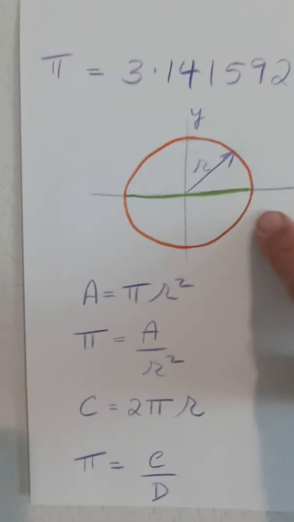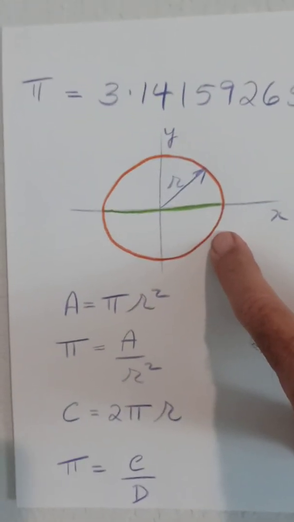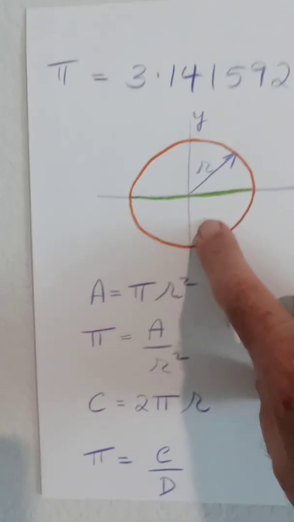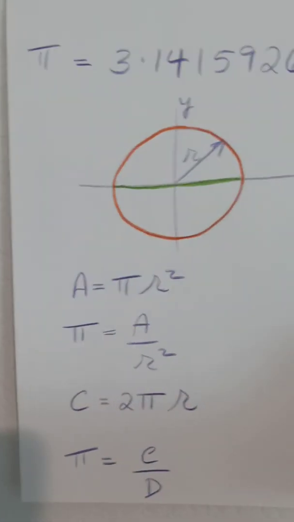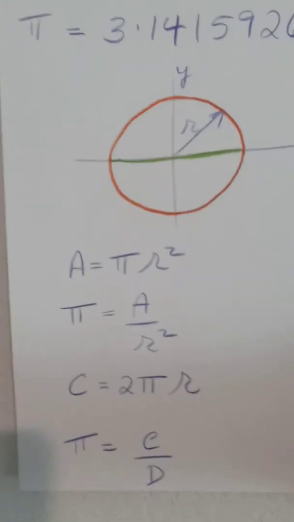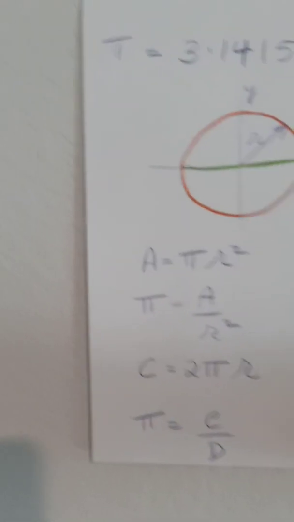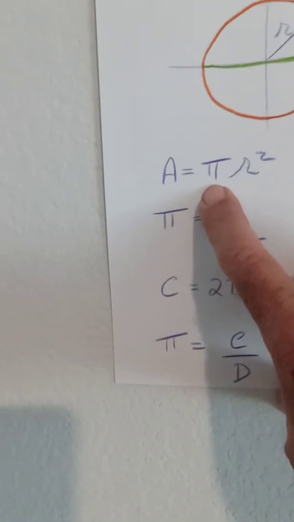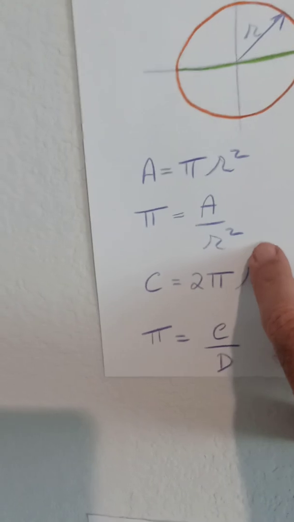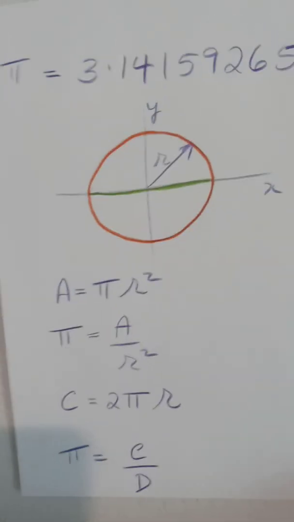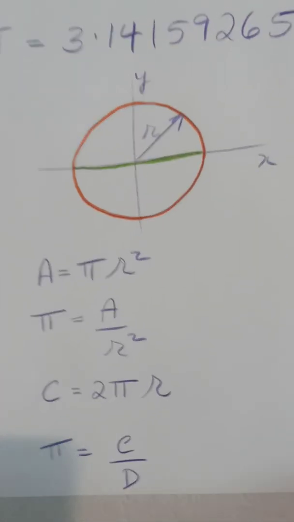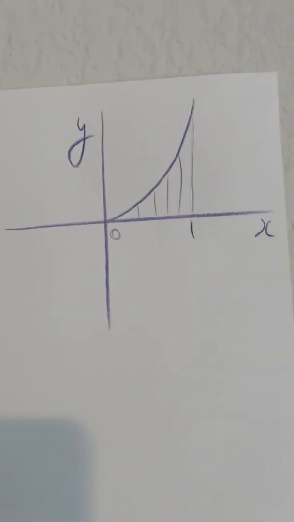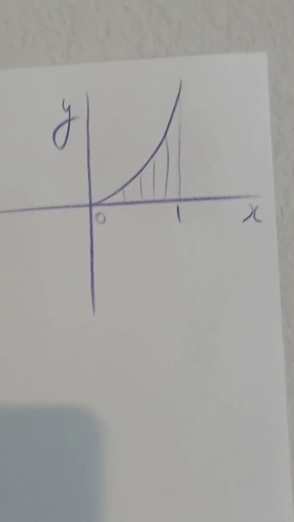Very simple. The circumference of this circle is painted in orange. The diameter is painted in green. The radius, of course, is the difference between the center of the circle and the circumference. Very simple. The area is simply pi r squared, but there's that number pi. So if we solve for pi, pi is the area divided by r squared. Doesn't that look simple? Even a child can recognize a circle. A child probably couldn't recognize a parabola.